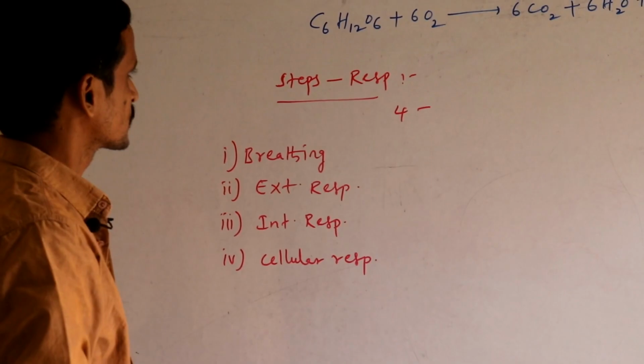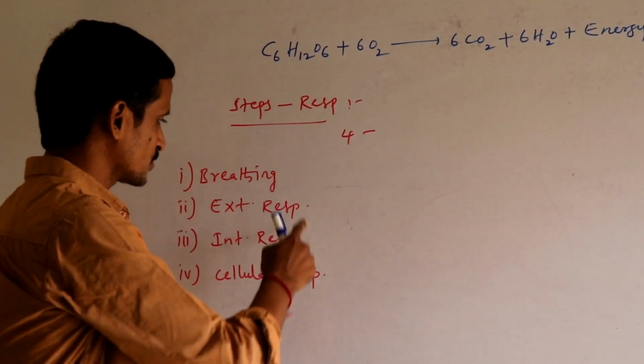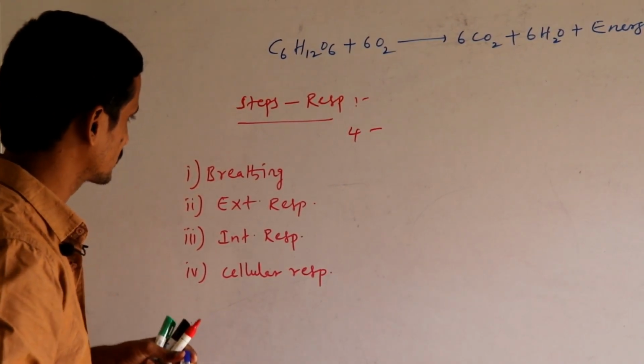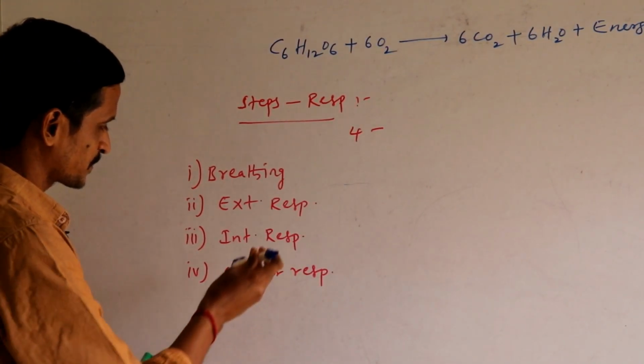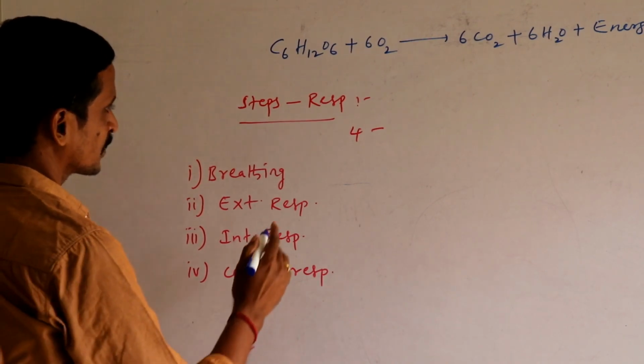So in higher animals, respiration includes these 4 steps: breathing, external respiration, internal respiration and cellular respiration.